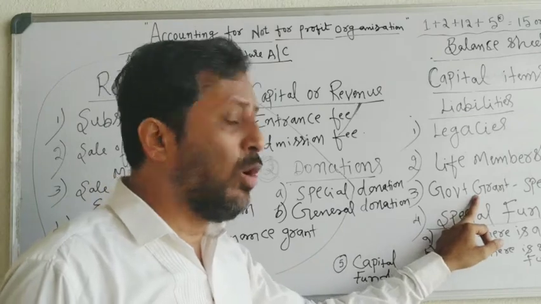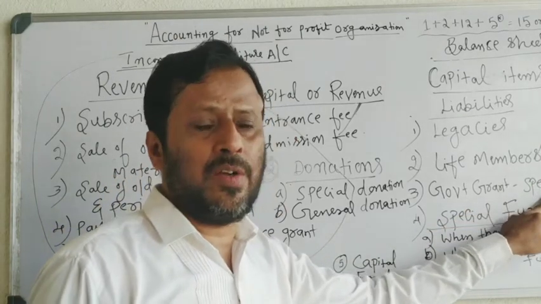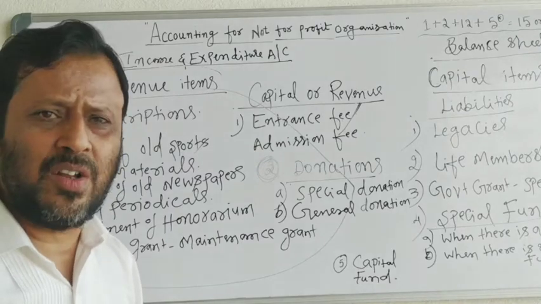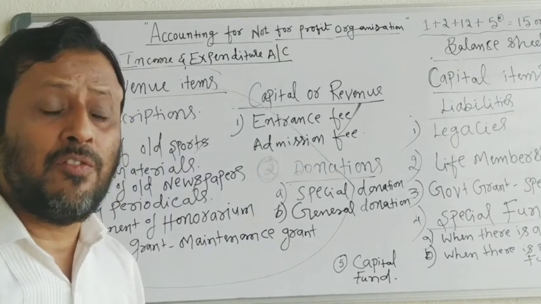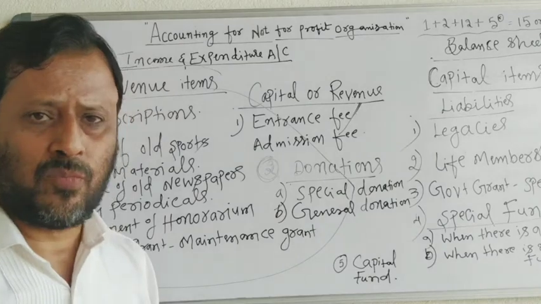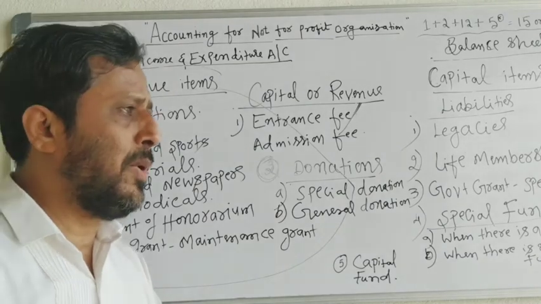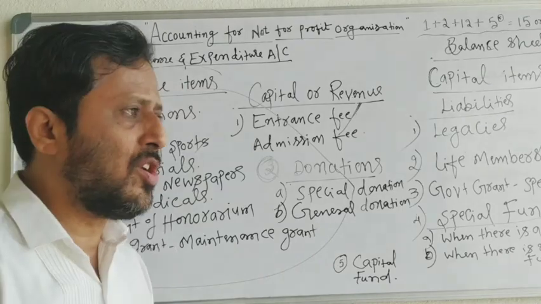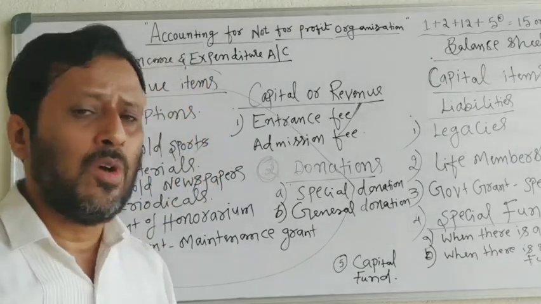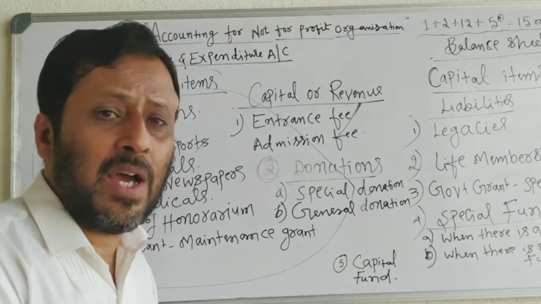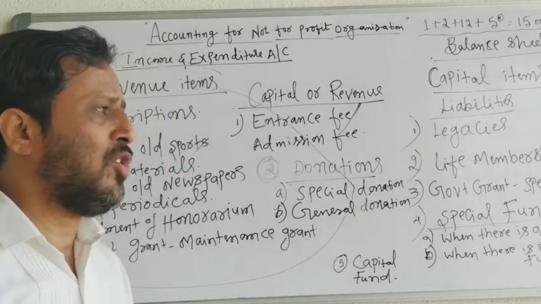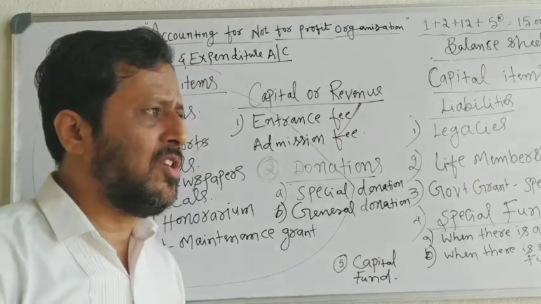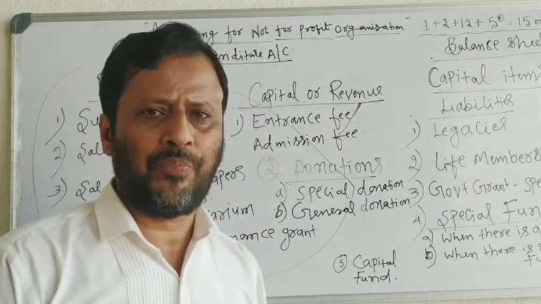And there is the government grant, special grant. Any grant received by a not-for-profit organization from the government for some special purpose, for the construction of a building, for the construction of a swimming pool, for the creation of a book bank in the library, is a special grant. These grants are received rarely.